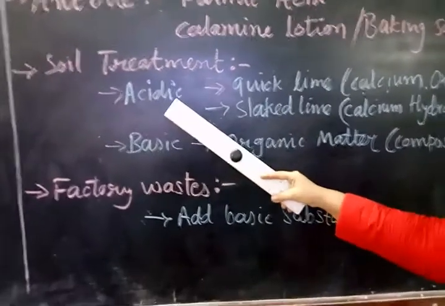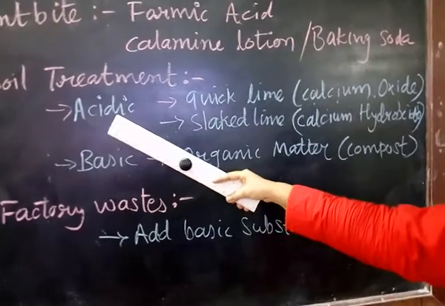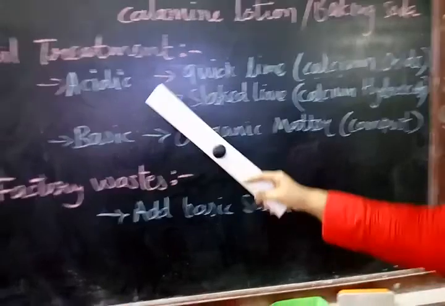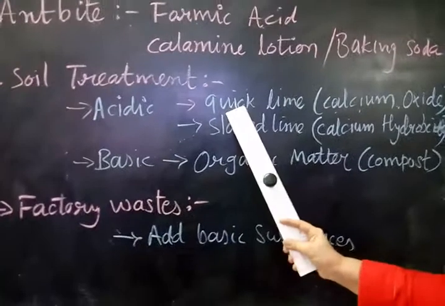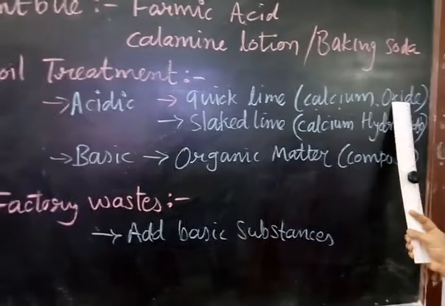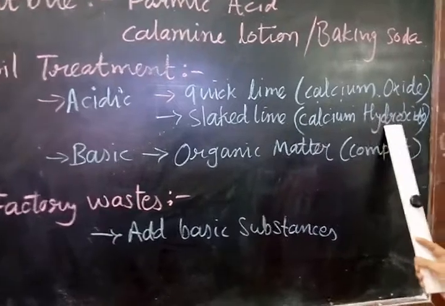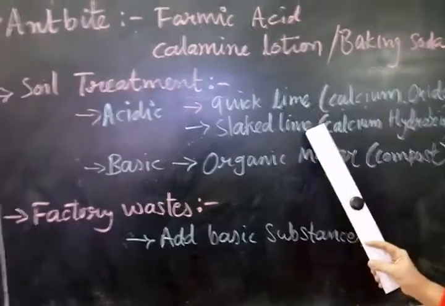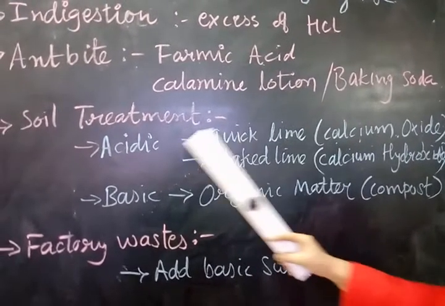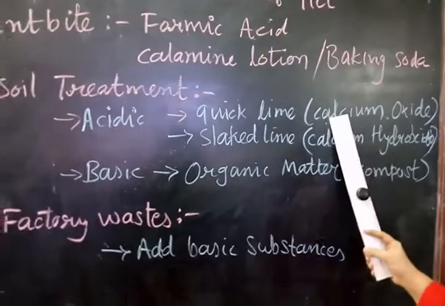When it is acidic, to neutralize the effect of acidic soil, some base substances can be added to it. Two base substances are quicklime, which is calcium oxide, and the next one is slaked lime, calcium hydroxide, which we also call chuna. That can also be added in the soil, which neutralizes the acidic effect and the soil becomes more fertile.